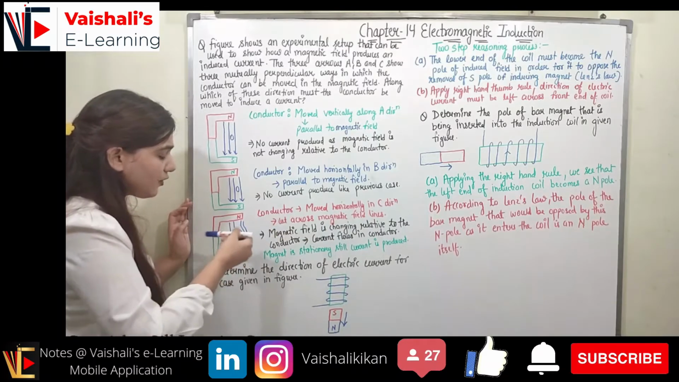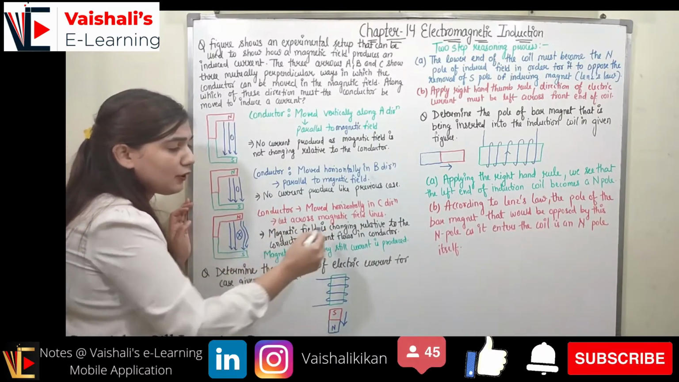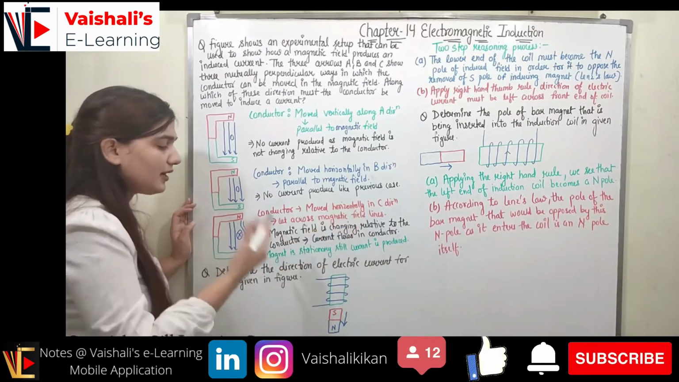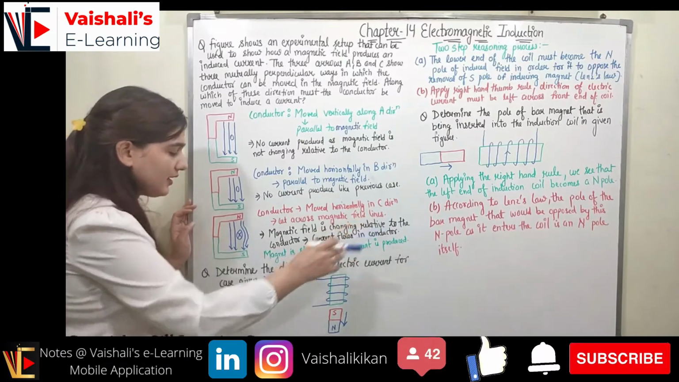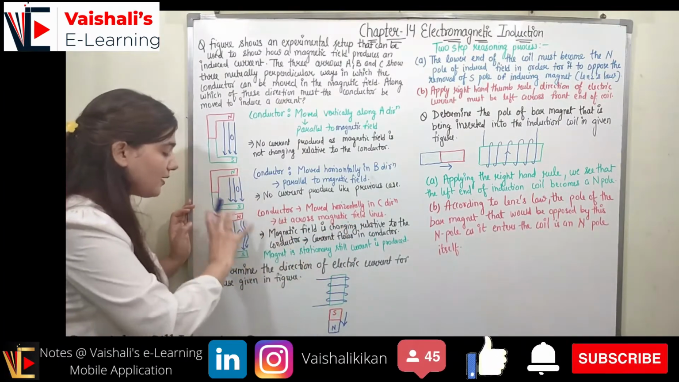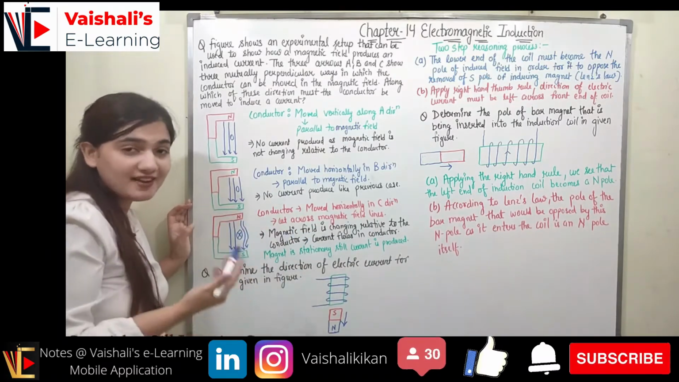Now coming to the third case, where the conductor is moved horizontally in the C direction. If I am moving the conductor in the C direction, there will be a cut across the magnetic field lines and the magnetic field is changing relative to the conductor, so current will flow in the conductor. The magnet is stationary, still the current is produced. Here we have not moved the magnet, we have just moved the conductor and the current is produced.